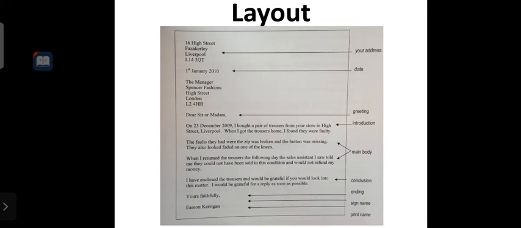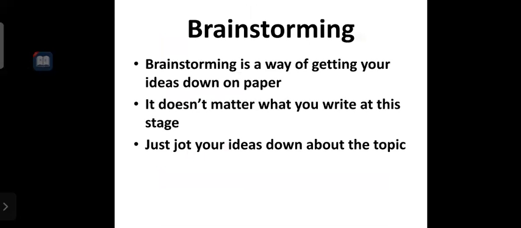And last, we write a conclusion. I have enclosed the trousers and would be grateful if you would look into this matter. I would be grateful for a reply as soon as possible. So that is the conclusion of the formal letter. After that, we write the ending like Yours faithfully, Yours respectfully, like that. After that, we write a name and signature. So this is one layout of the formal letter.